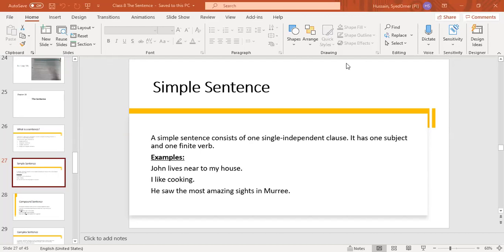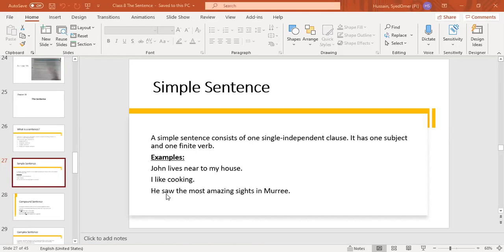For example, in these sentences, John lives near to my house. John is the subject and lives is the verb. I like cooking. I is the subject, like is the verb. He saw the most amazing sights in Murray. He is the subject, saw is the verb.